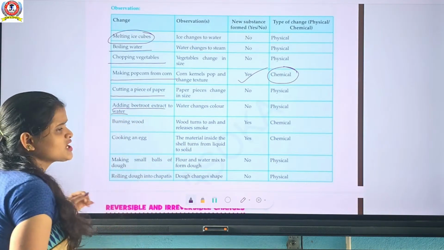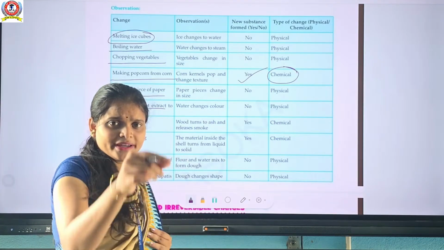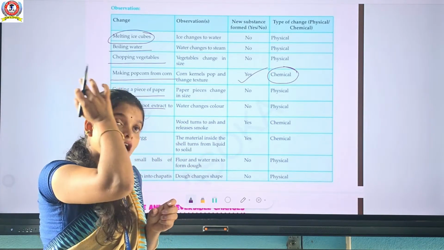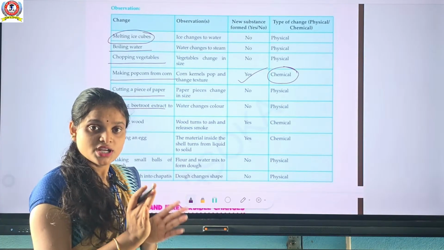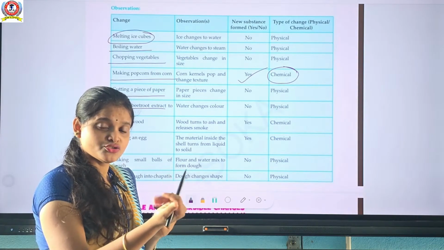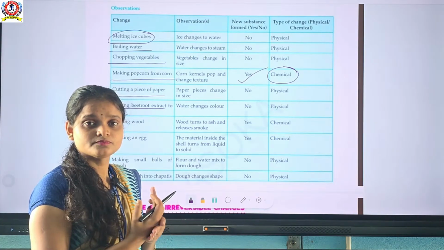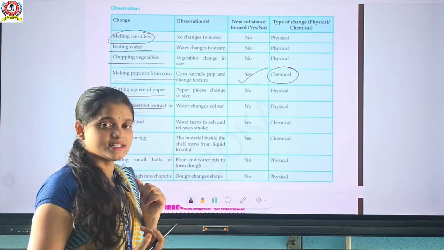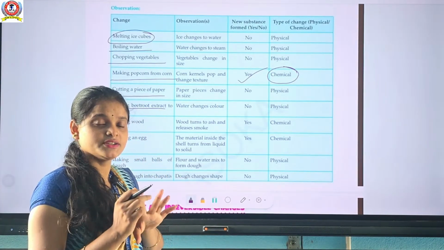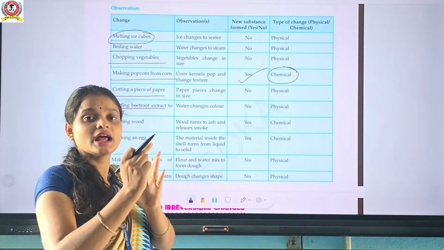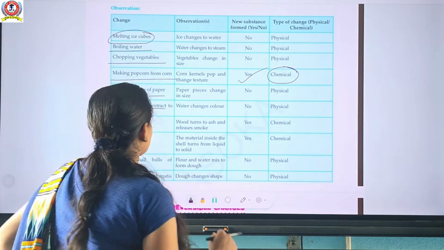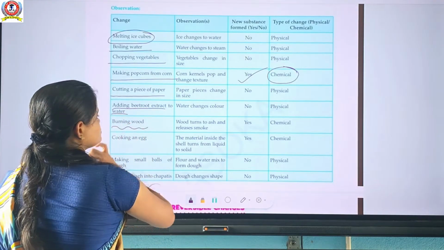Okay. Adding beetroot extract to water. It means it can change the color of the water. Beetroot को आप water में डालोगे तो it can change the color of the water. अगर color change होगा तो कौन से changes हैं यहाँ पर? Tell me. It's a physical change. I have already told you in physical changes only shape, size, color and state will change. No new substance is formed.